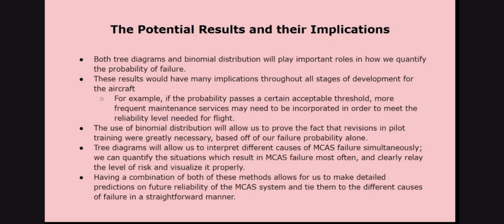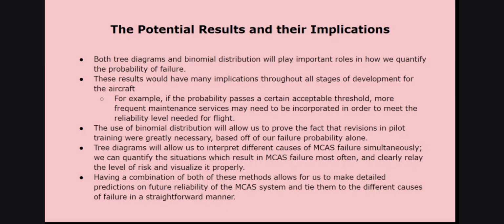For example, in a situation where the left sensor would have failed versus the right sensor failing, you would see how the failure probability will change. And using binomial distribution along with tree diagrams just helps make accurate future predictions, as well as ensuring that all the methods are tied together in a very straightforward and easy to interpret way.